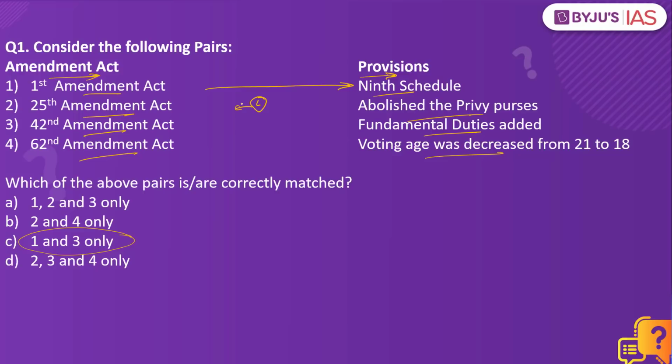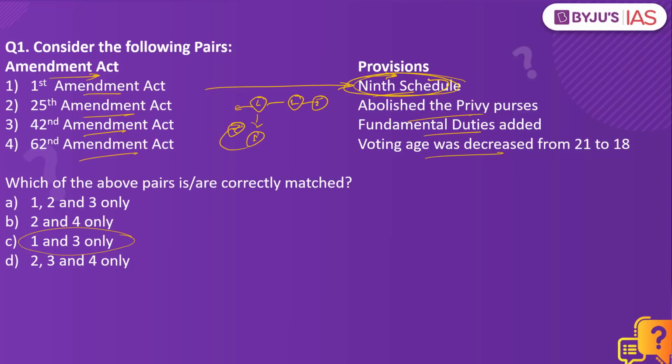What would happen? The lands which were given to the zamindars by the British or by the earlier systems would be taken up by the government and would be redistributed to the laborer community or the farming community. This means that the zamindar rights were getting violated. So they go to the court of law. The court of law goes in favor of these zamindars. This is where the state come up with one of the framework called as the 9th schedule.